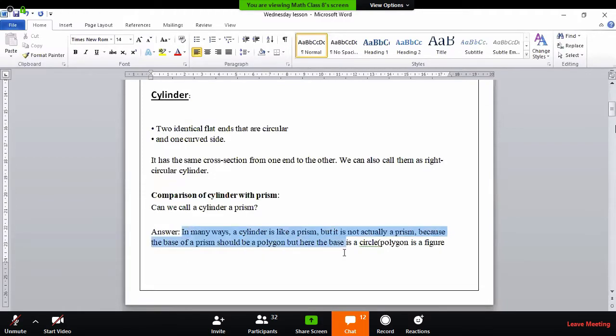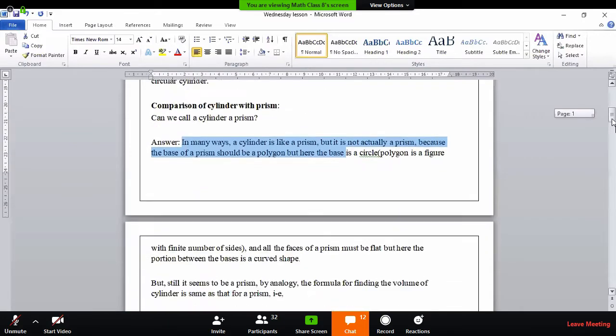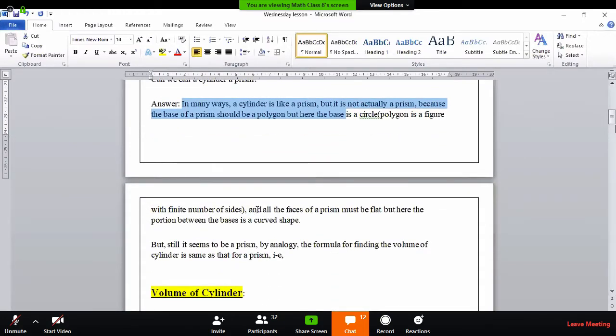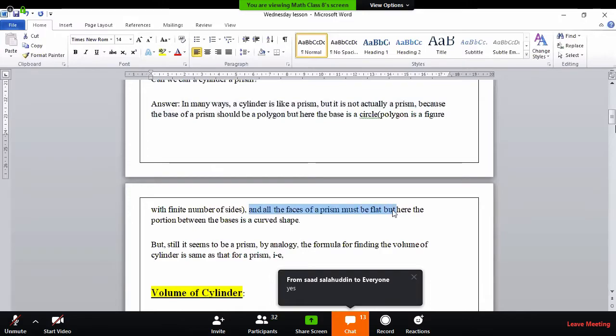Boys, pay attention, please. In many ways, a cylinder is like a prism, but it is not actually a prism, because the base of a prism should be a polygon, and here the base is a circle. I hope you have understood this point. And all the faces must be flat, but here the portion between the bases is a curved surface, so we cannot directly call the cylinder a prism.